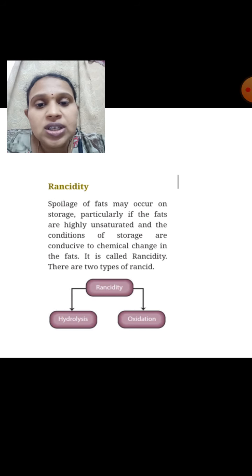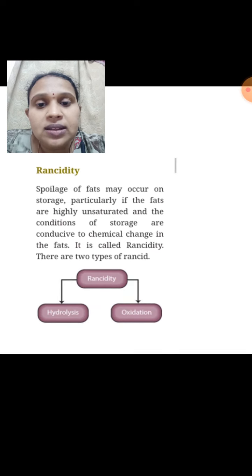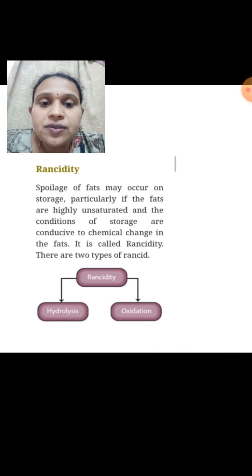And in science, in general, we tell it like this: spoilage of fats may occur on storage, particularly if the fats are highly unsaturated and the conditions of storage are conducive to chemical change in the fats. It is called rancidity. Rancidity is of two types: hydrolysis and oxidation.